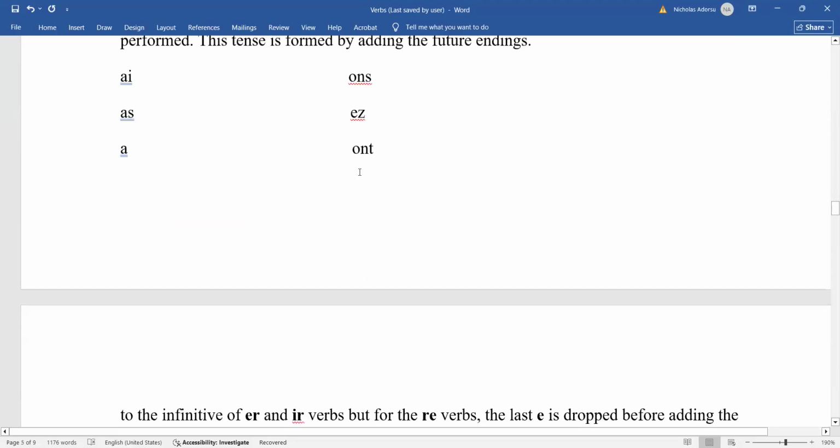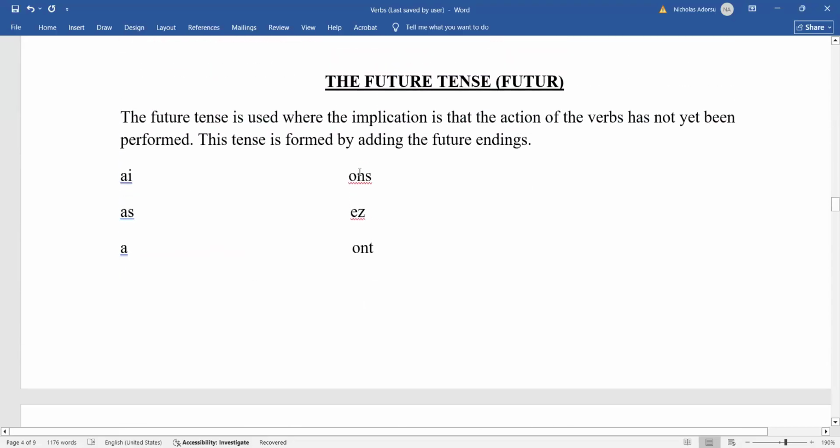All right, so we are with the future tense now. With the present tense, we had to remove something from the infinitive form of the verb before we add the endings, right? But when we come to the future tense, I say it is easier than the present tense because you realize that the future endings are the same, and we add them to the infinitive form of the verb, right?